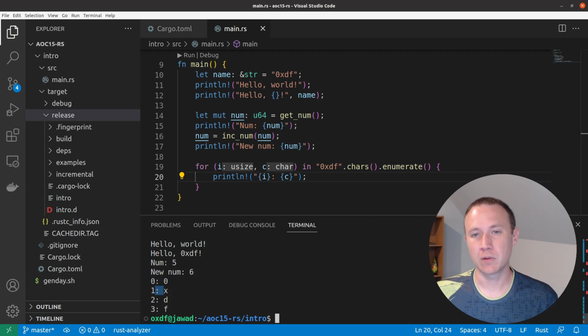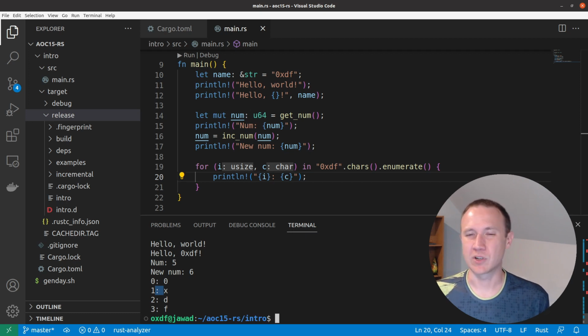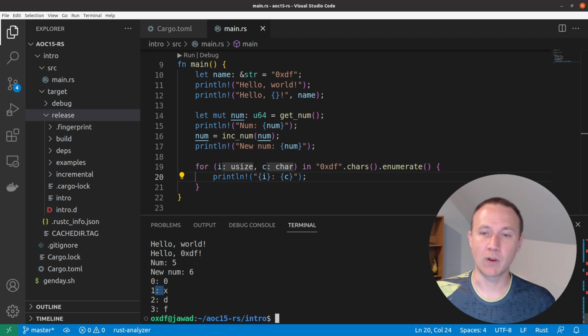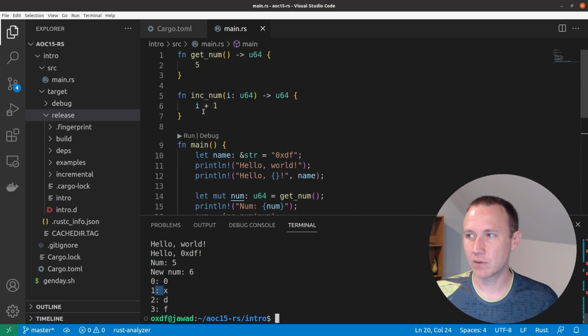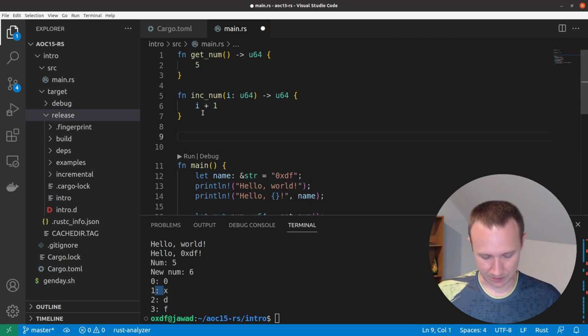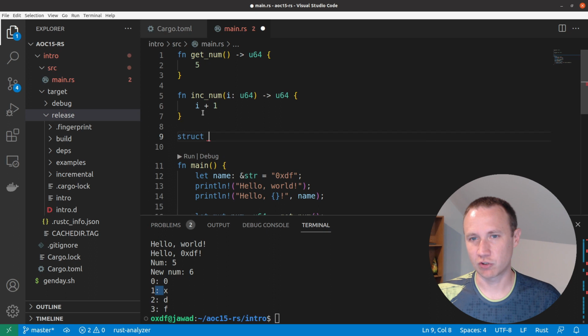Let's see, outside of loops, another thing worth talking about is, in Python, I would deal with classes, and I'd write a class that would have some objects. And so I'd write a class that defined it as kind of an object, and I would create instances of that object, and that object could have values associated with it. It could have functions or methods associated with it. And we can do the same kind of thing here in Rust, but it's a little bit different than I'm used to. So we're going to do something called a struct.